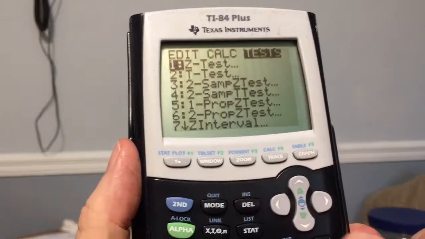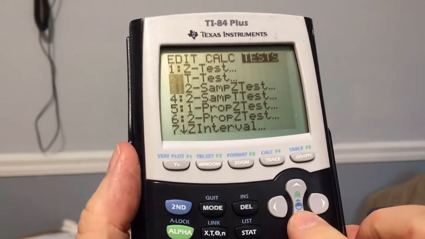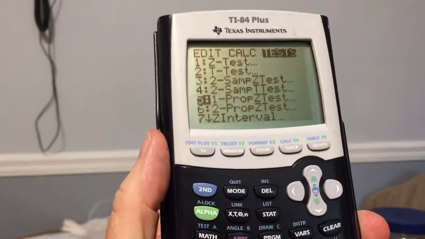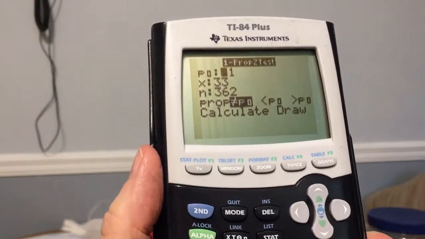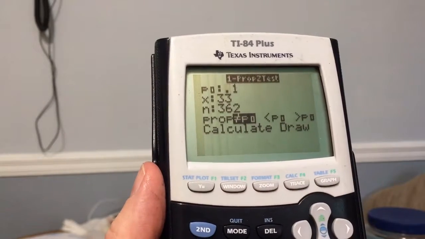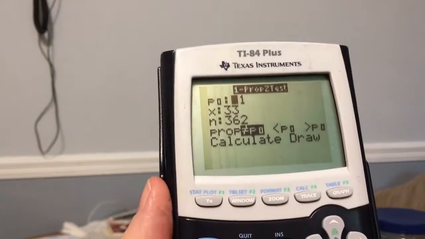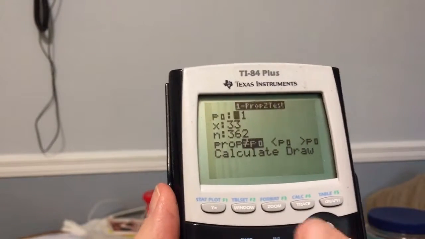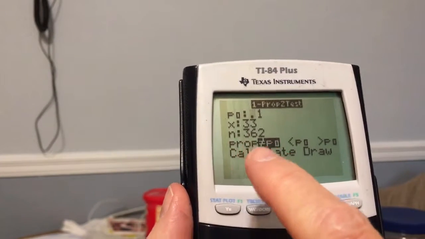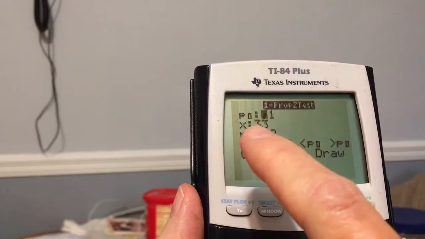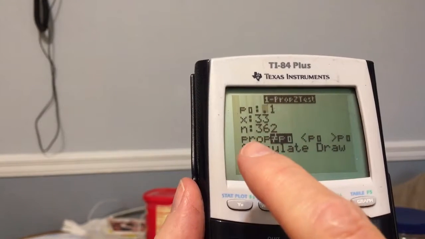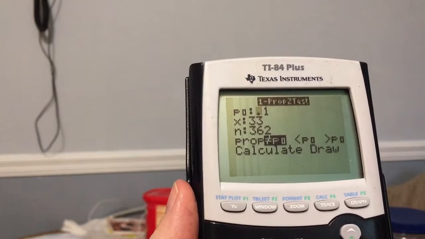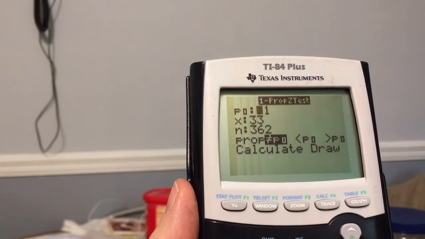So when I go to Stat and I go to Edit, and I drop down here to the 1-prop Z test, then I hit enter. I had already put in the 0.10, because 0.10 was what they told us was the value that we were saying it was equal to. The 33 out of the 362 was the proportion they gave us: they said 33 were an inaccurate order, and then 362 trials.